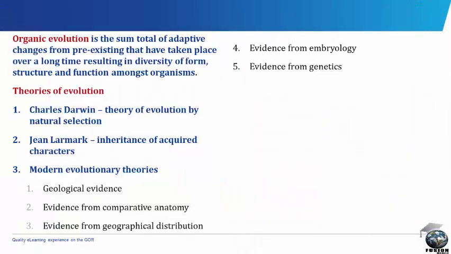Evolution. Organic evolution is the sum total of adaptive changes from pre-existing forms that have taken place over a long period of time, resulting in diversity of form, structure, and function amongst organisms. The theories of evolution include: 1. Charles Darwin's theory of evolution by natural selection. 2. Jean Lamarck's inheritance of acquired characters. And 3. Modern evolutionary theories.